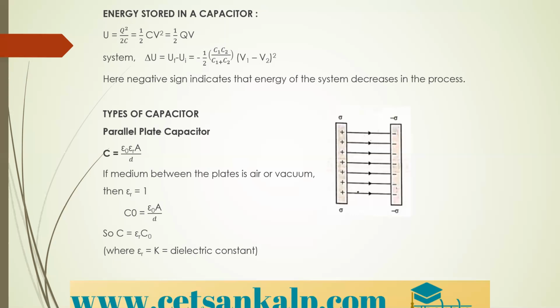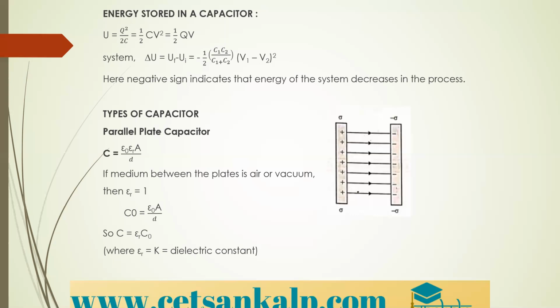So for the energy stored in a capacitor, you can write 3 formulas. One is Q square divided by 2C, the other one is 1 by 2 into C V square, and another formula is 1 by 2 into Q into V.